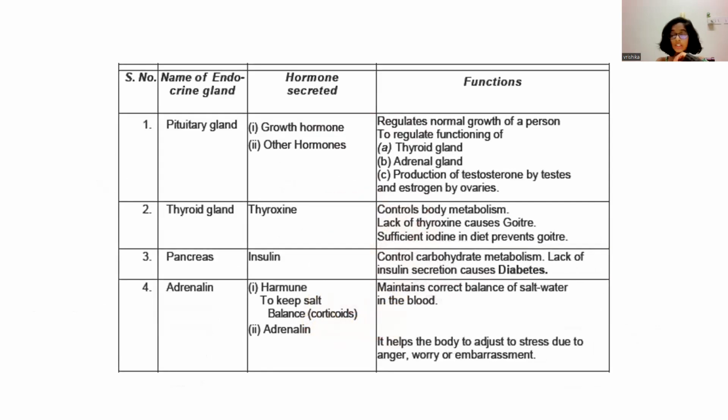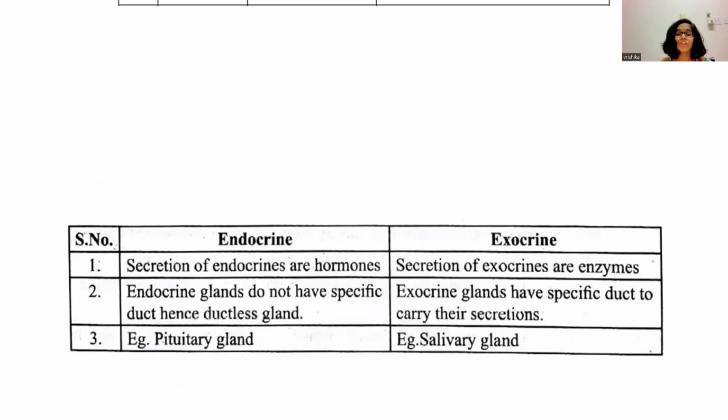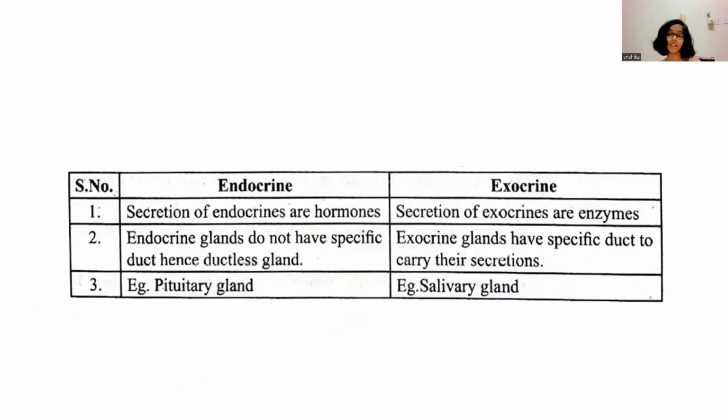Now let us see endocrine glands. There are two types of glands in our body. They are endocrine glands and exocrine glands. First, let us see the difference between these two glands. The secretions of endocrine glands are hormones, whereas the secretions of exocrine glands are enzymes. Endocrine glands do not have ducts, hence they are ductless. Exocrine glands have a specific duct to carry their secretions.